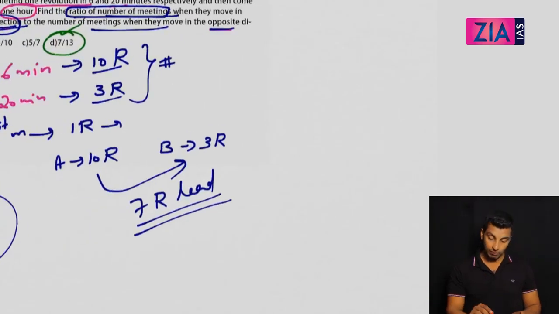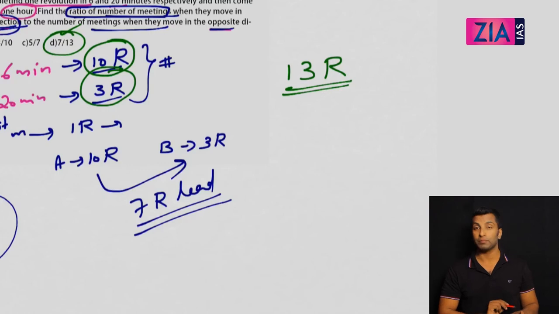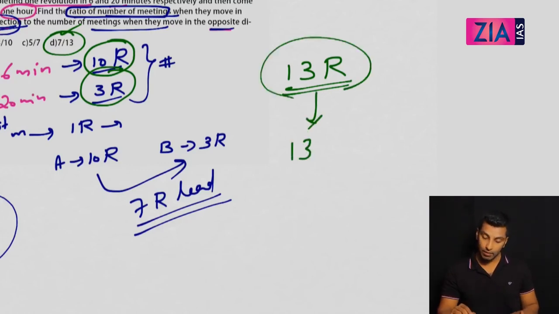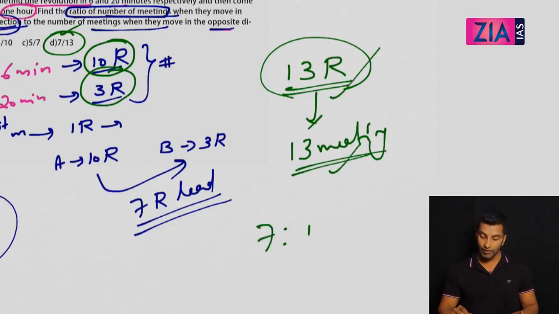Let's see. What is the concept of opposite direction? Two persons traveling in opposite direction, when they meet for the first time, 1 round is completed together. So here, the first person is completing 10 rounds, the second person 3 rounds. So in total they completed 13 rounds together. So what is the number of meetings? 13 meetings, because in one meeting they complete 1 round, in 10 meetings 10 rounds, in n meetings n rounds, so 13 rounds means 13 meetings. So your answer for this question is 7:13.